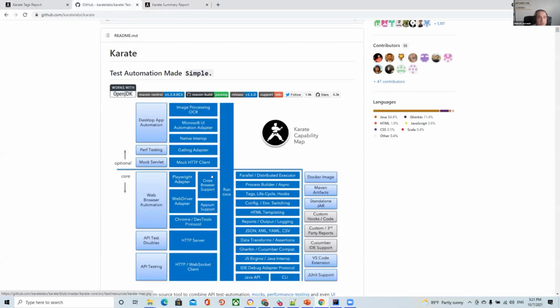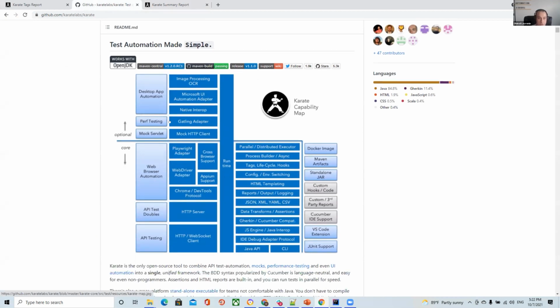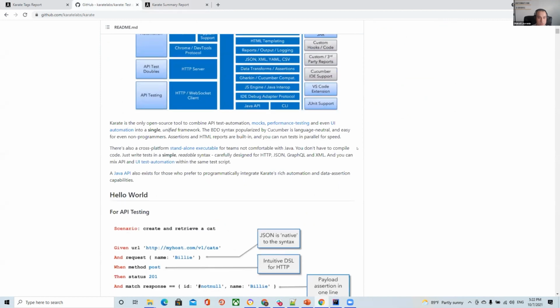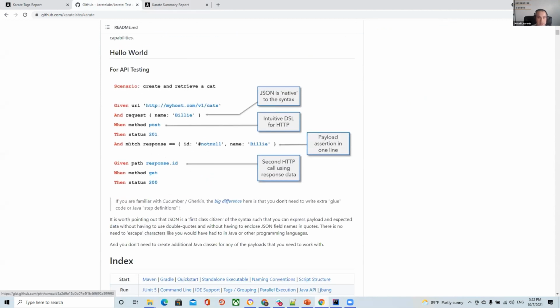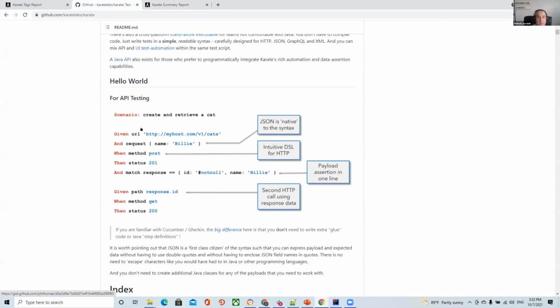Okay, if you read the documentation, Karate has a lot of different options and features, not only for API functional testing. It's possible to see the style of a Karate test. It looks like Cucumber, but it's not Cucumber at all.